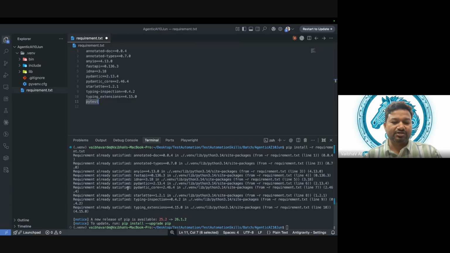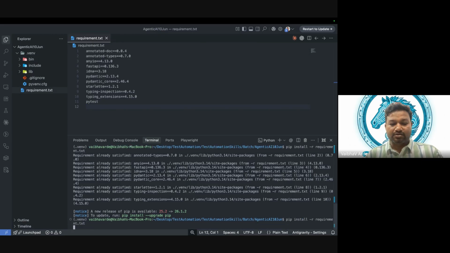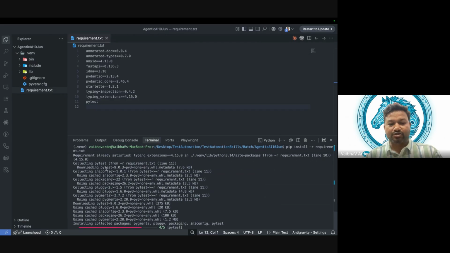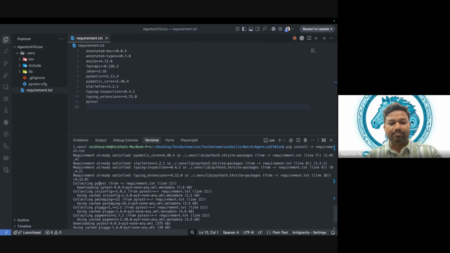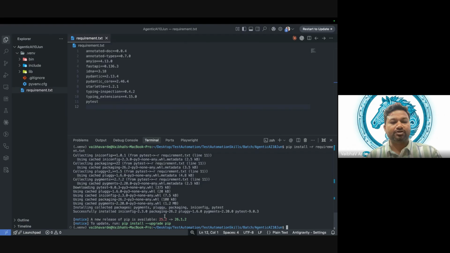The reason nothing was installed is just because I just added it and it is not saved. You can see the white dot, right? That means it is not saved. Let me save this file. Command S, yes, it is saved. Now if I run the same command, you can see something will be installed. So PyTest, from requirement.txt, this file got installed. Correct? Does that make sense?